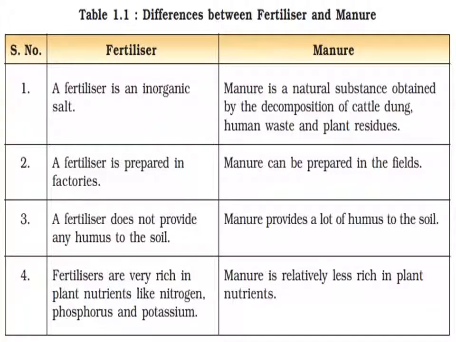A fertilizer does not provide any humus to the soil, but manure provides a lot of humus to the soil. Fertilizers are very rich in plant nutrients like nitrogen, phosphorus and potassium. On the other hand, manure is relatively less rich in plant nutrients.